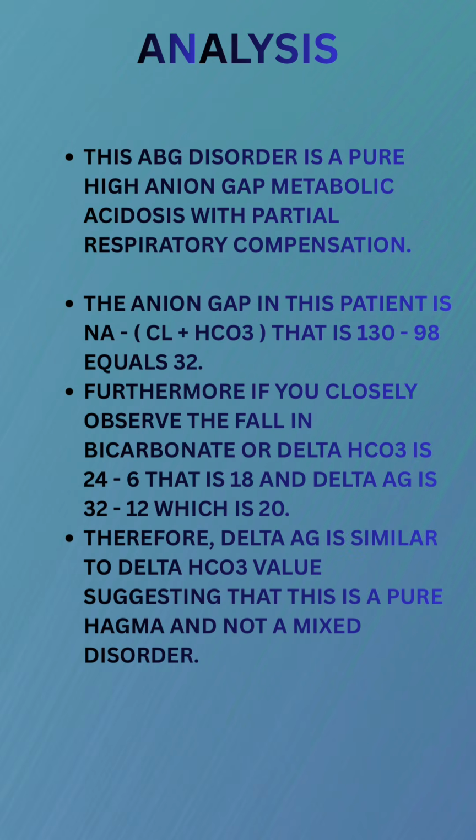So this patient is a case of pure high anion gap metabolic acidosis with partial respiratory compensation. The anion gap in this patient based on the formula that I've mentioned here equals 32. Furthermore, if we closely observe, the fall in the bicarbonate or delta HCO3 is 24 minus 6, that is around 18, and the delta anion gap is 20. Therefore, anion gap delta is similar to the delta bicarbonate value, suggesting that this is a pure high anion gap metabolic acidosis and not a mixed disorder.